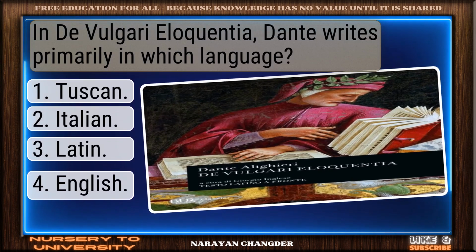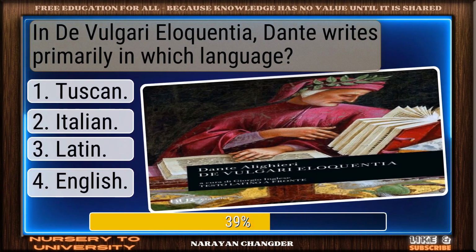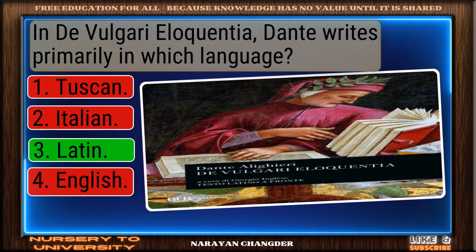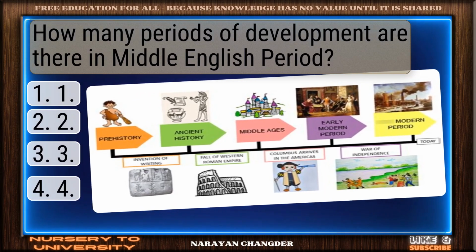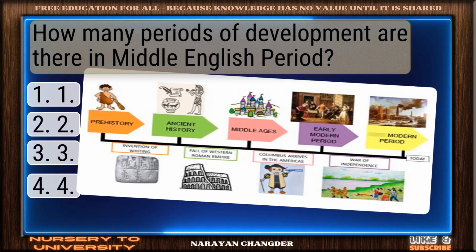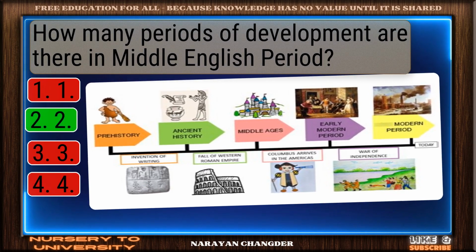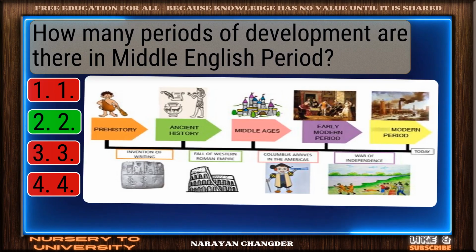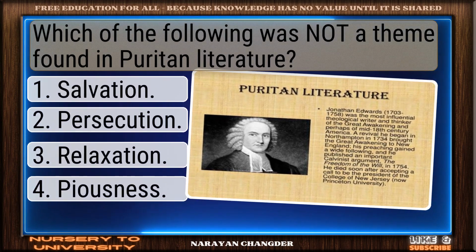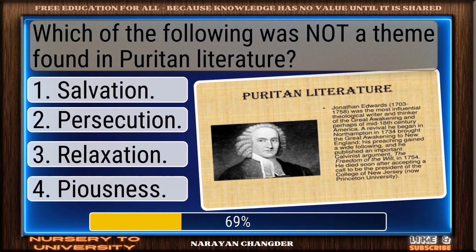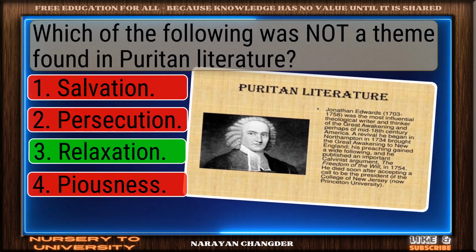In De Vulgari Eloquentia, Dante writes primarily in which language? Nicely done. Latin is solid. How many periods of development are there in the Middle English period? Excellent choice. 2 is right. Which of the following was not a theme found in Puritan literature? Solid response. Relaxation is valid.